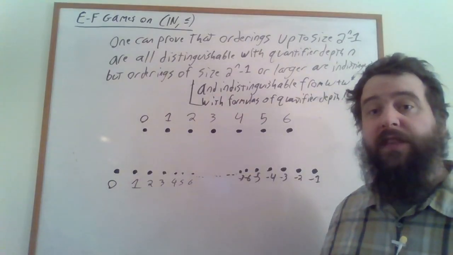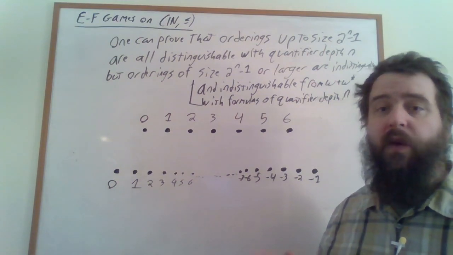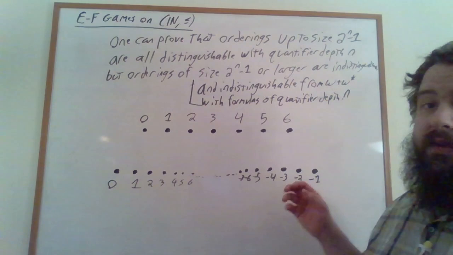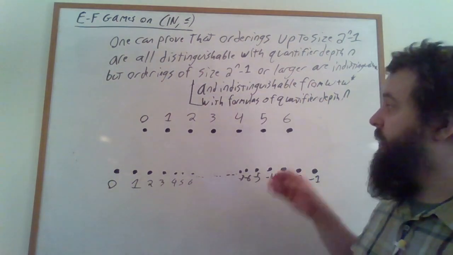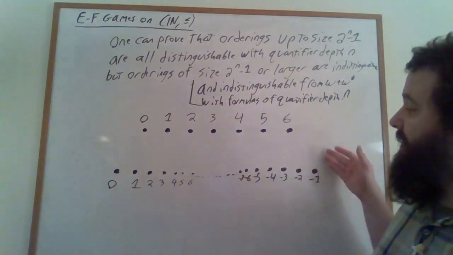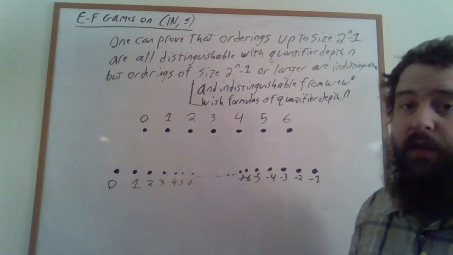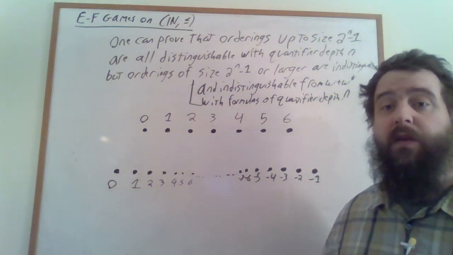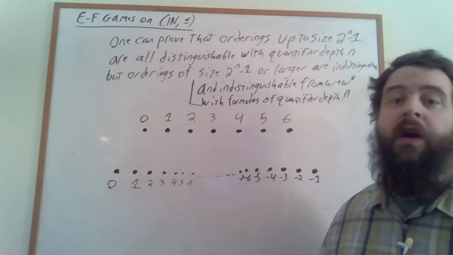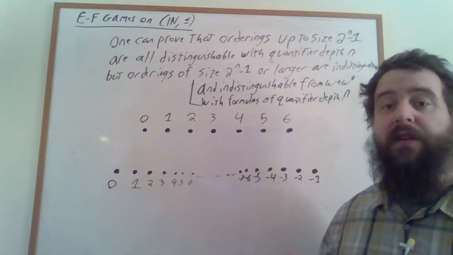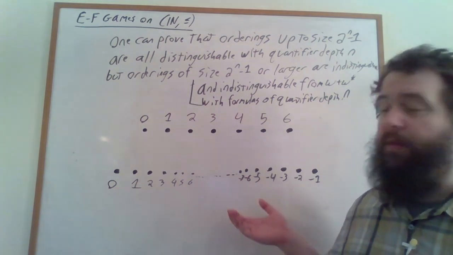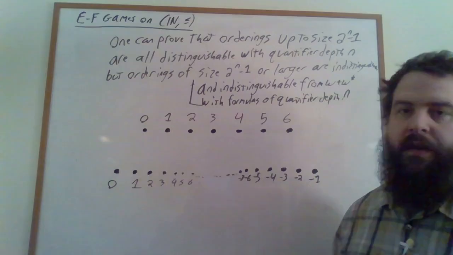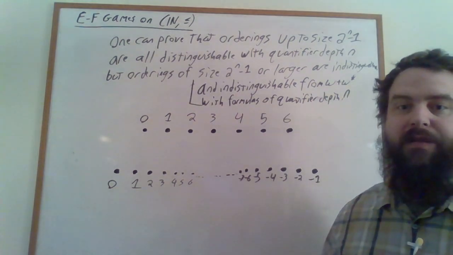This proof actually has some tricky case handling in it, so I'll give you an overview of what it looks like. Suppose that we're trying to prove the specific case that the 7-point linear ordering is indistinguishable from omega plus omega star in 3 turns. Given that all finite linear orderings of size 3 or larger are indistinguishable from each other and indistinguishable from omega plus omega star in 2 turns, that's our inductive hypothesis.